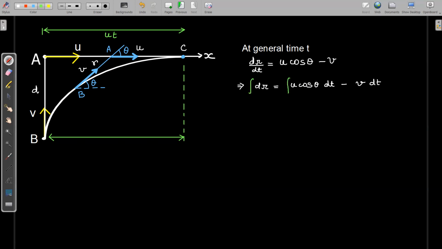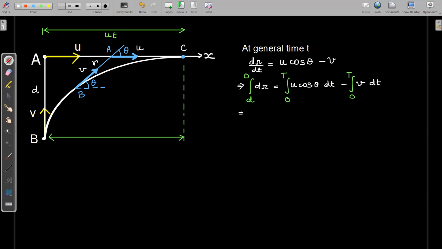Now if we integrate this equation on both sides, the first term is the integral in r. r is the separation between A and B. The initial separation between A and B was equal to small d, and when the particles meet, the separation will be 0. The second integral is in terms of time. Let us say the motion started at t equal to 0 and the chase ends at some time capital T. Similarly, the last term is an integral in time, so we'll integrate it from 0 to capital T.